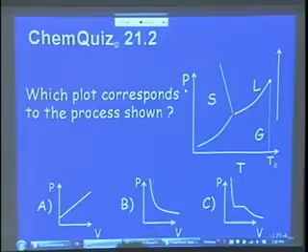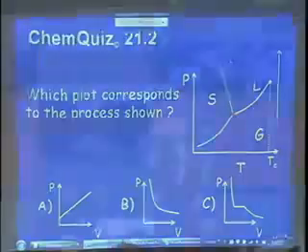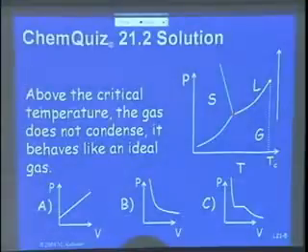Okay, let's see if this is what I have here. Let's give you the explanation for those who really would like to visualize. It's above the critical temperature. The gas does not condense. It behaves like an ideal gas, and for an ideal gas, P times V equals a constant. Who was the guy who figured that out? Boyle. He did these very important experiments, which we are now laughing about, of course, because we know that all living beings, also people, need oxygen, especially mammals. So that was the answer.